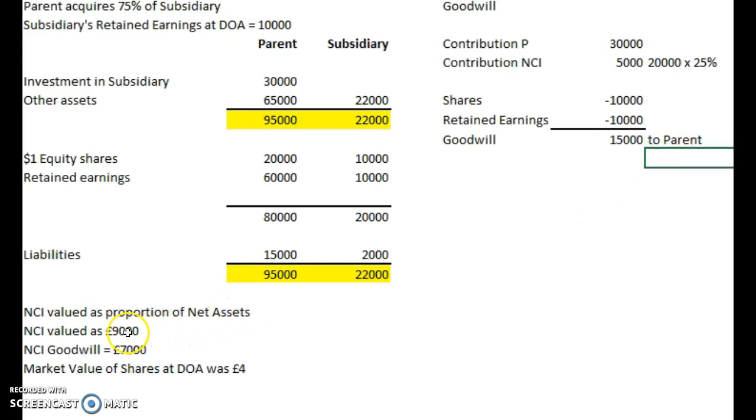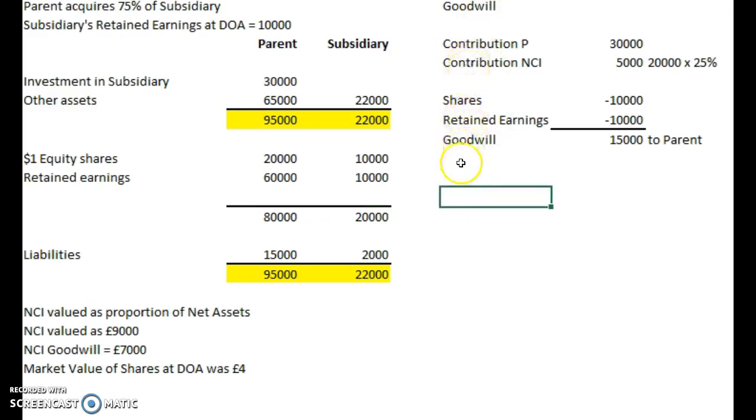When we look at the other examples, we will split goodwill between the non-controlling interest and the parent. But in this case, it's all attributable to the parent because the non-controlling interest only paid £5,000 as a 25% share of the net assets, the total equity in the business. So that's goodwill calculation number 1.